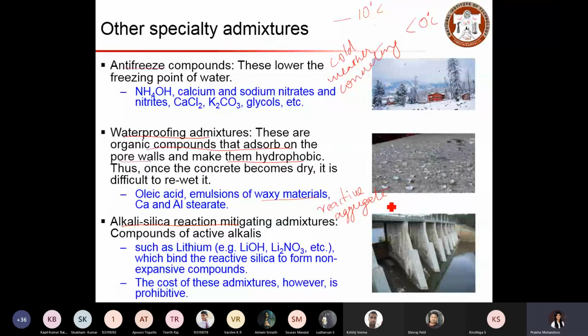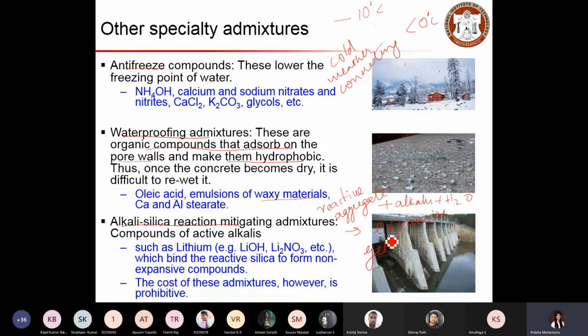That reacts with the alkalis present in the cement, and reactive aggregate and alkalis plus water give us expansive gel formation.